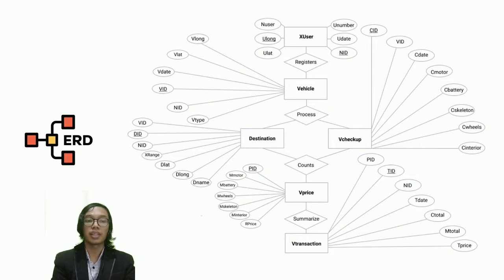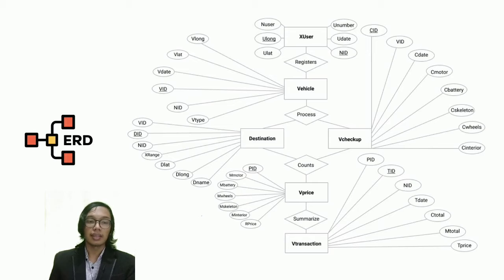The relationship between X-user and vehicle is register. Next, the third entity and fourth entity. The destination entity has 7 attributes. They are VID, DID, INID, Xrange, DLET, DLong, and DNAME.